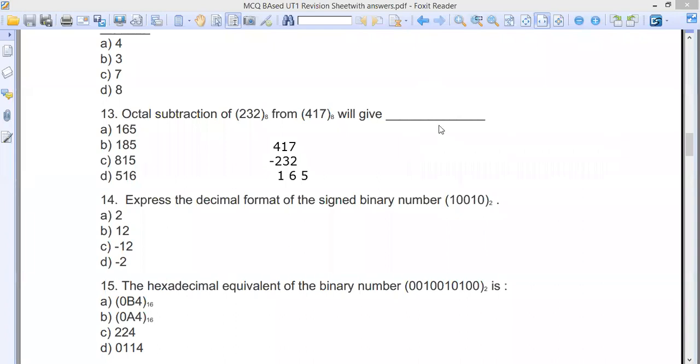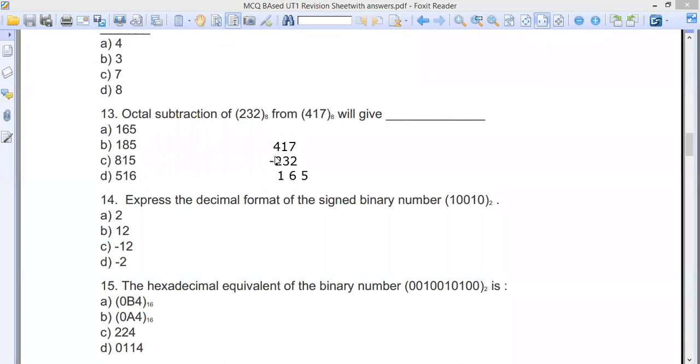So if you take 417 and convert it into decimal, you get 271. And if you take the other number, 232, and convert it into decimal, it's 154.